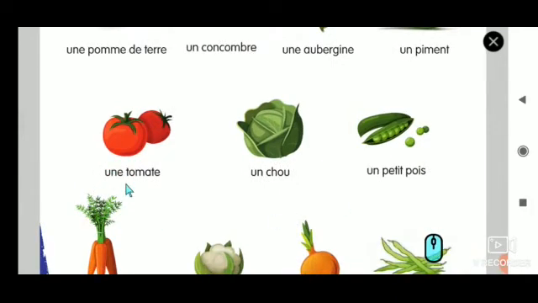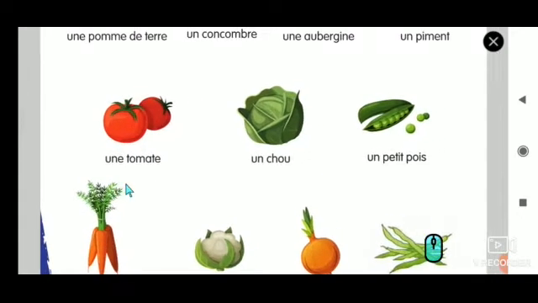Next one, une tomate. Un chou. Un petit pois. Repeat.